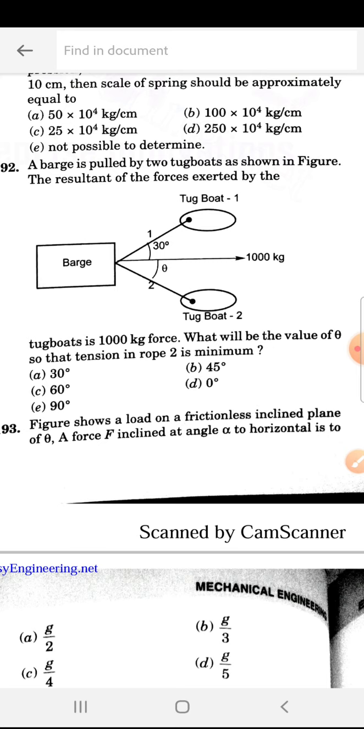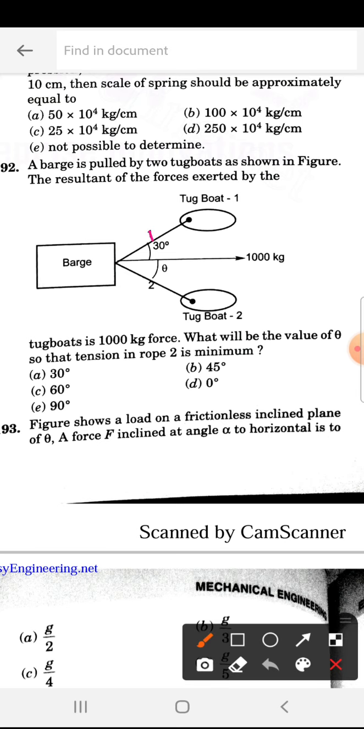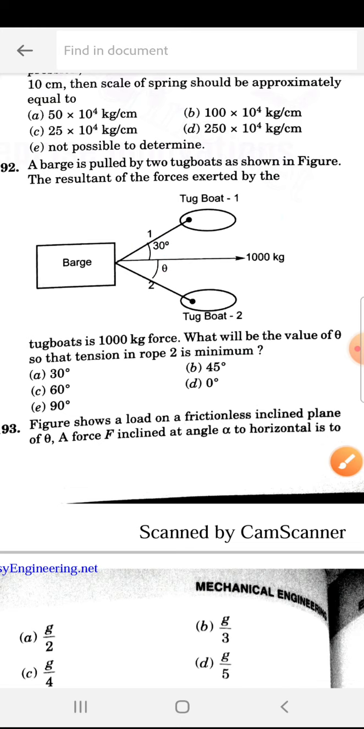The resultant of the forces exerted by tugboats is 100,000 kg force. What will be the value of theta so that the tension in the rope will be minimum? Whenever they ask this type of question, whenever one angle is 30, the other angle is always, in engineering mechanics, 60 degrees, then only it will be minimum. If it is 60, then this is 30. So 30, 60 degrees is the correct answer.